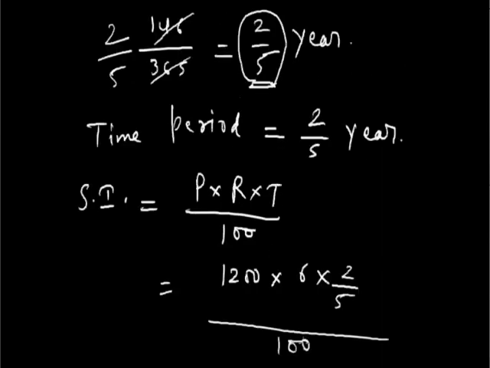In the numerator we can see that this 1200 gets cancelled with 5 by a factor of 240. In the numerator we are left with 240 multiplied by 6 multiplied by 2, and in the denominator it is 100.